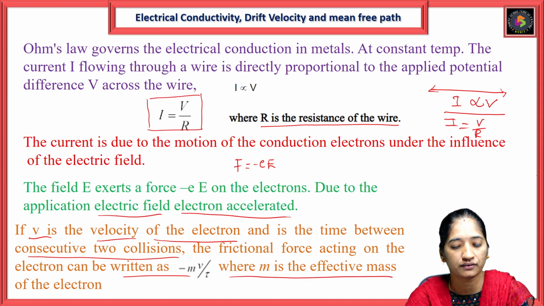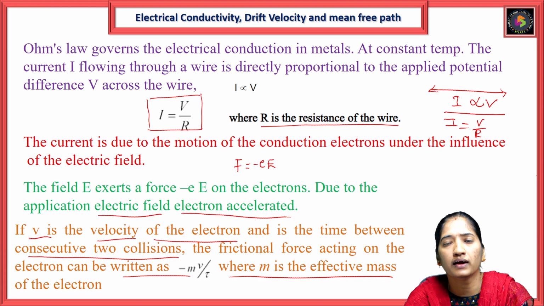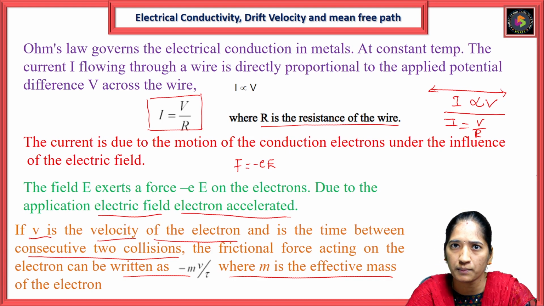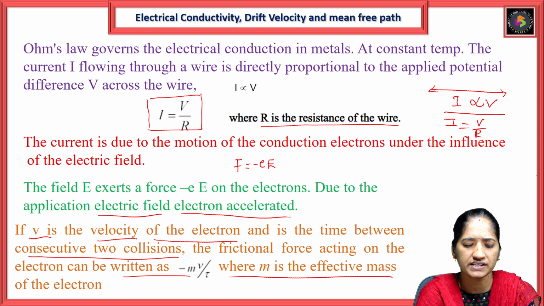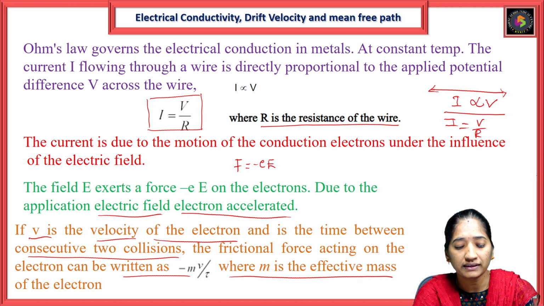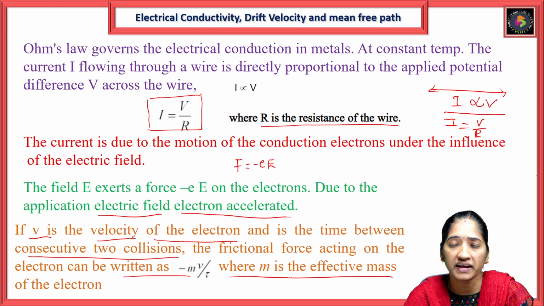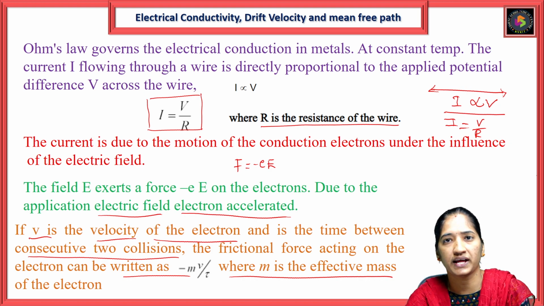The effective mass is the mass of the electron when it is accelerated by the applied external field, since the mass changes. Here V is the velocity of the electron, and tau is the time between two consecutive collisions, which is the relaxation time.